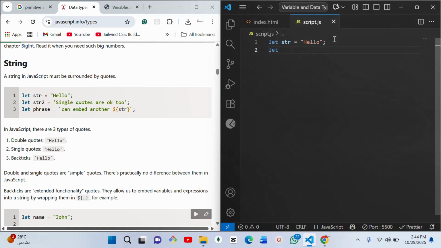Another way you can string two, single quote. You see single quote and double quote in JavaScript are the same anywhere. They are the same under JavaScript. When you start learning other stacks, you will find some that strictly want double quote, but here both single and double quote are the same thing. So let me just say single quote.